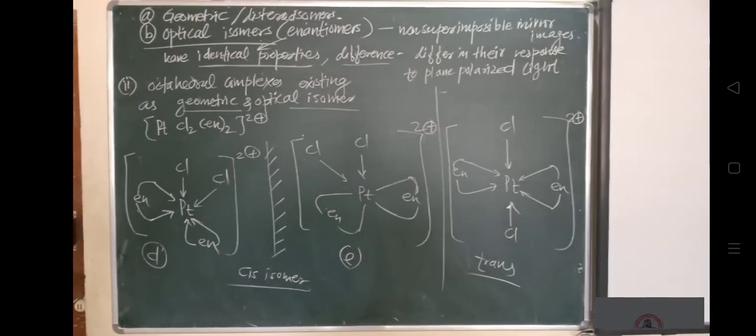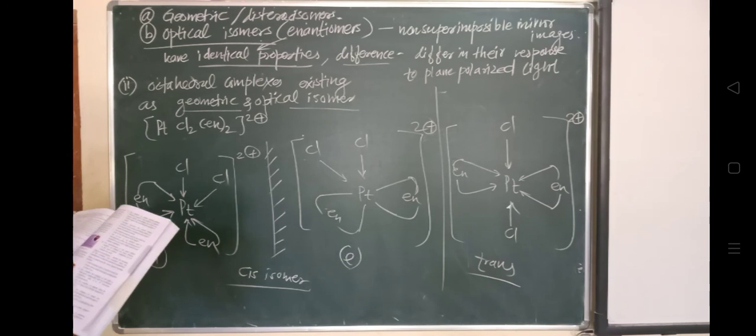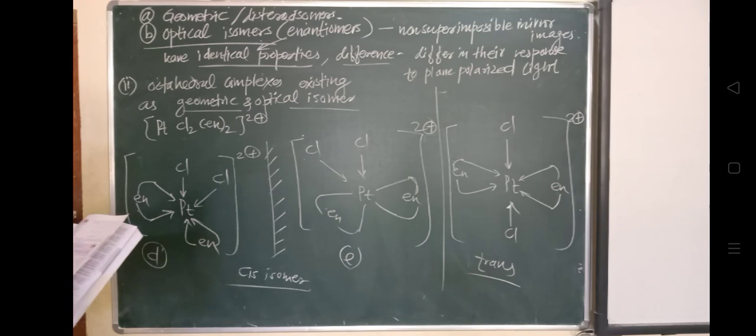The next kind of isomers in the classification is the structural isomer. We will see that in the next lecture. Structural isomers, the second part of the classification of isomers.